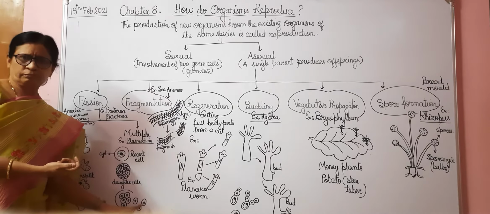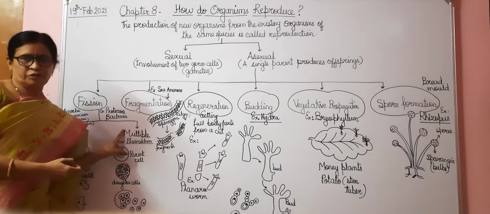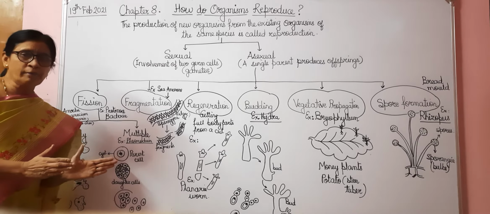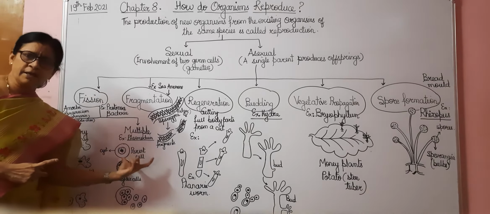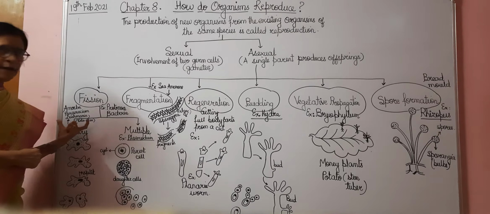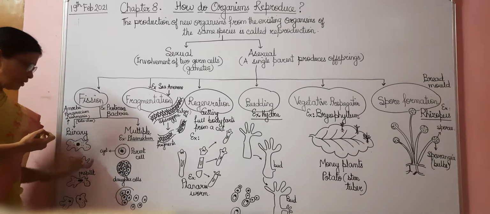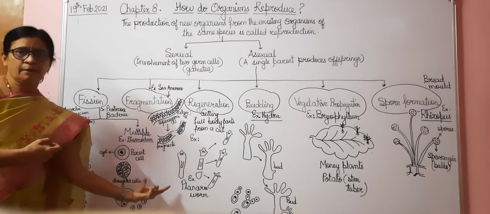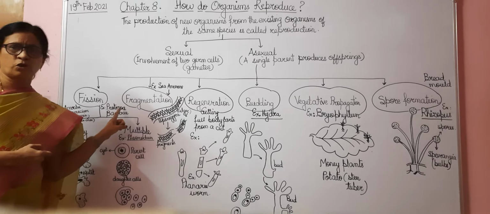Multiple means many. So one cell is dividing into so many cells. Therefore, it is called what? Multiple fission. So remember, fission means breaking, and the breaking of cells can take place in how many types? Two types. If there are two cells, it is binary fission. If there are many cells, then it is called what? Multiple fission. So remember, amoeba, paramecium, leishmania, remember it causes kala-azar. All these undergo what? Binary fission. And for multiple fission, you have to remember the example, that is plasmodium. Okay, so this was the first type of asexual reproduction, which is called fission.